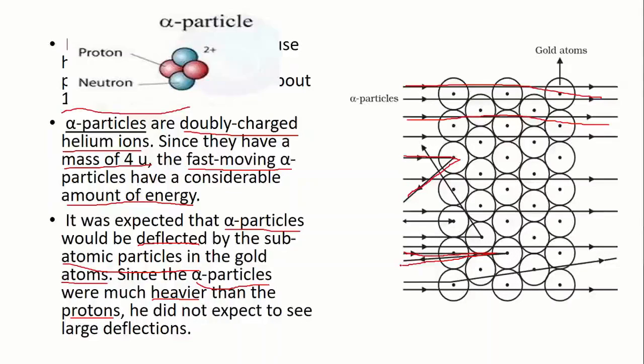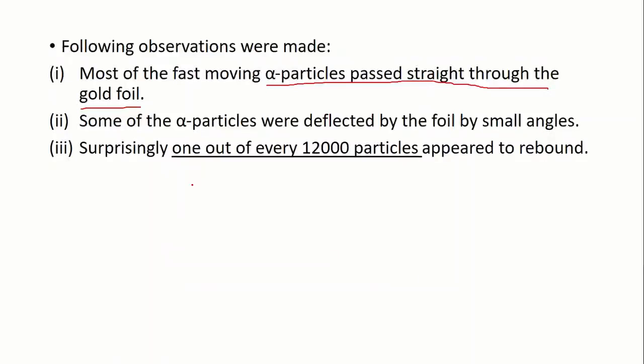Okay, surprisingly, one out of every 12,000 particles appeared to rebound.